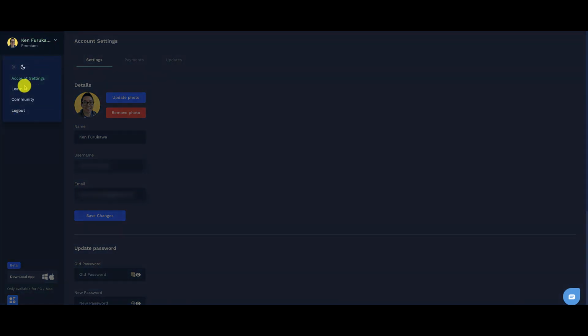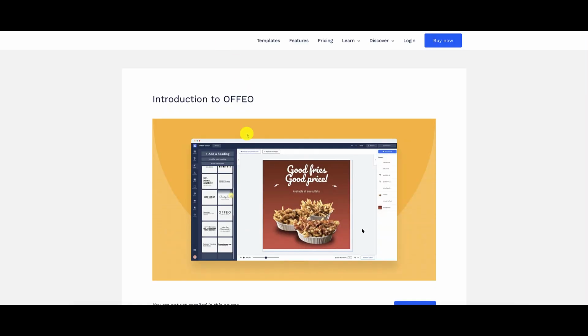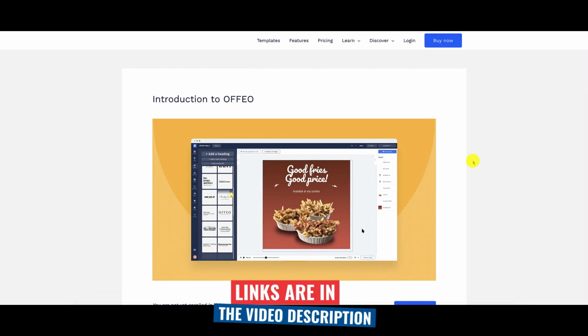Now also down here where it says learn, this is very important. You guys need to go in here and explore a little bit because it's going to have articles and videos that you can take a look at that's going to help you understand how to use OFFEO. Now, in particular, there is one article that I want you guys to pay attention to. Now, I'm going to link to this article. It's inside of Learn, but this is the introduction to OFFEO.